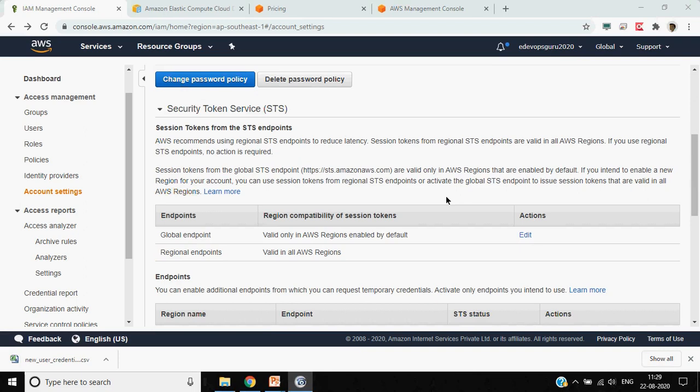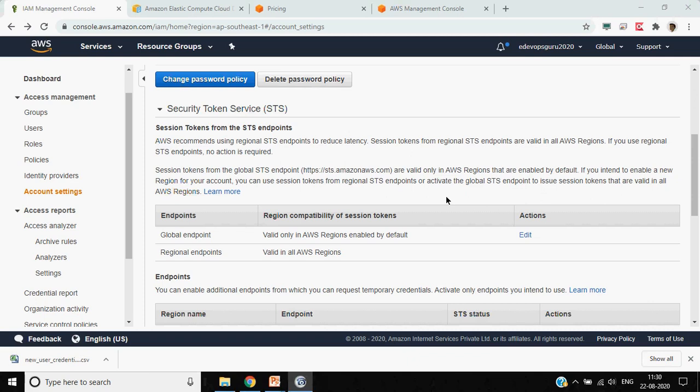Let's say a user can enter the username and password and get access to a service. But if we are developing an application which will run on EC2 and it wants to access S3 or some other service, you can't embed the username and password.